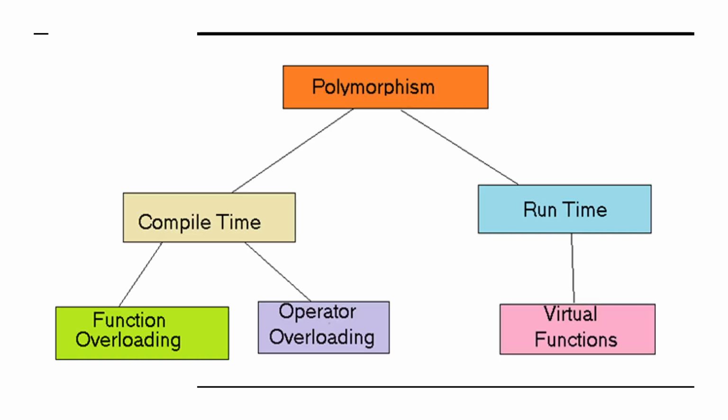If you see the polymorphism from the diagram, you can understand that polymorphism is divided into basically two: one is compile time, the second one is runtime. Compile time is divided into two: function overloading and operator overloading. Java does not support operator overloading; it only goes for function overloading. The second one is the virtual function under runtime.